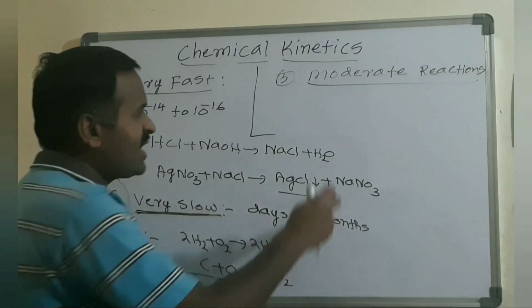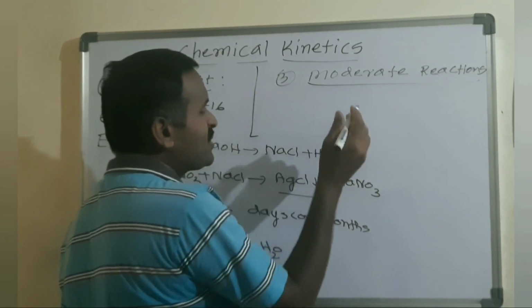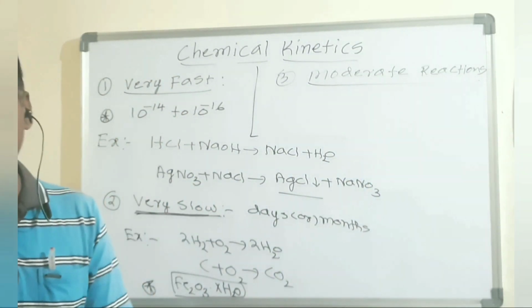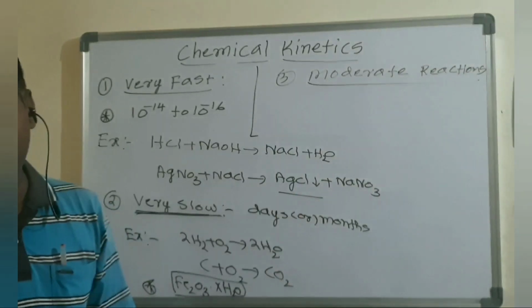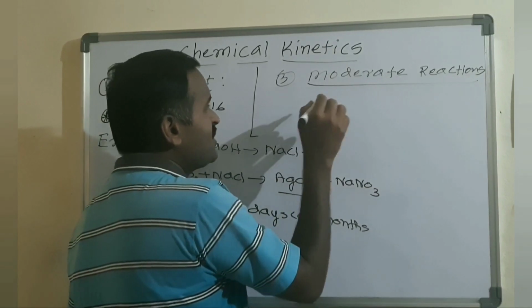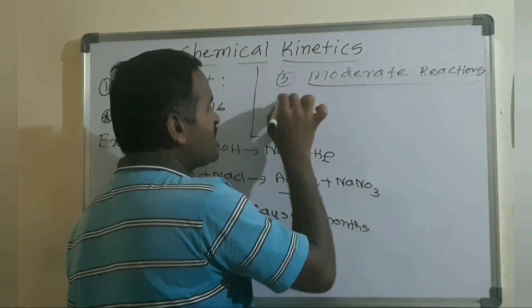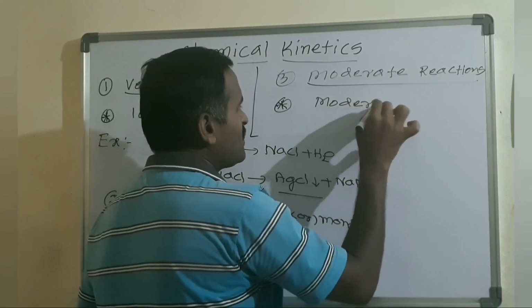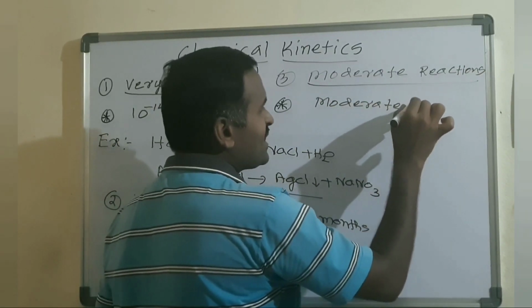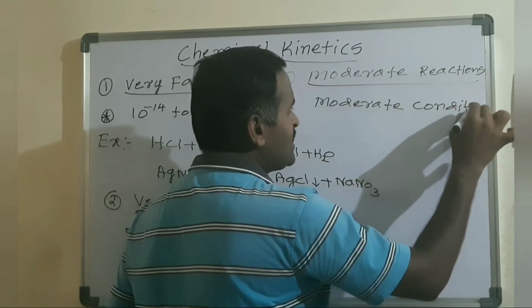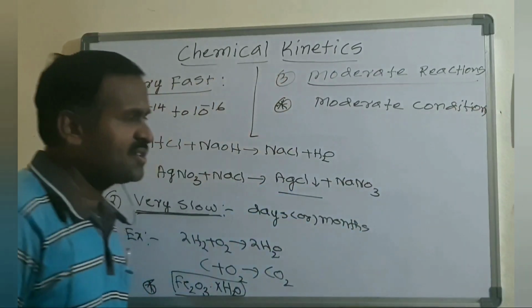And there are many well known examples of these moderate reactions. Most of the chemical reactions which take place at room temperature all come under moderate reactions. I'm giving some examples here, and these reactions generally take place at moderate conditions. That means we can easily find the rates of this kind of reaction at room temperature.